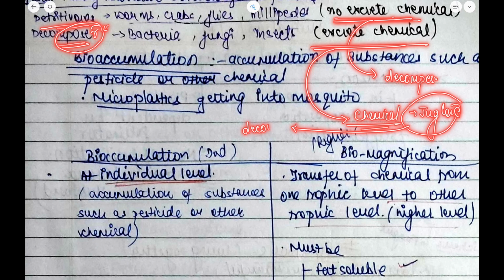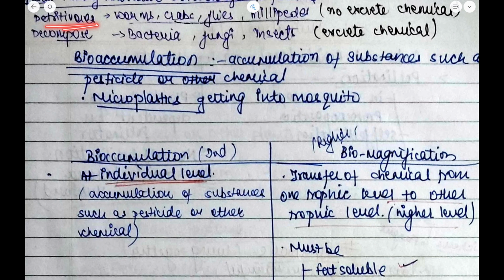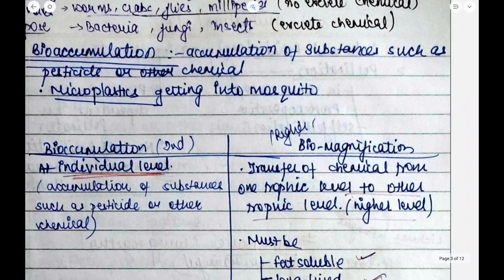The basic difference is that detritivores do not secrete any chemical for decomposition, and examples of detritivores are worms, crabs, flies and millipedes. On the other hand, decomposers such as bacteria, fungi and insects excrete chemicals for the decomposition.